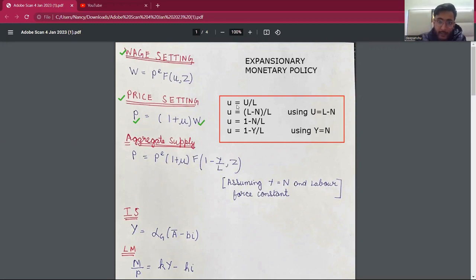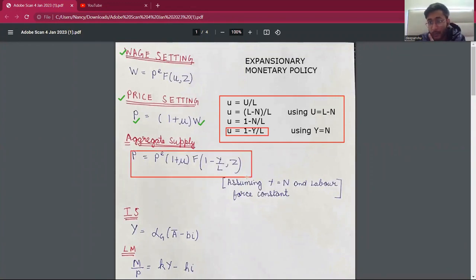The unemployment rate is equal to unemployment divided by labor force, where unemployment can also be written as labor force minus employment. From this, we can substitute the unemployment rate in our relationship to get the aggregate supply relationship.